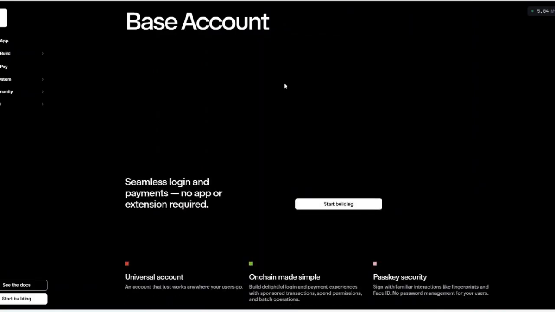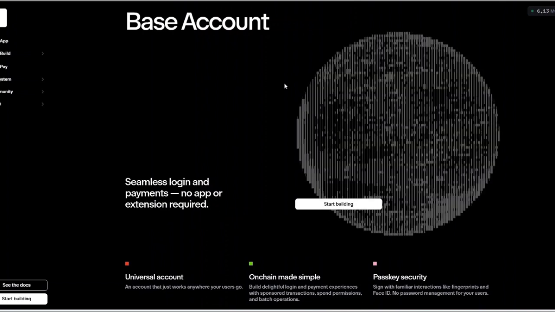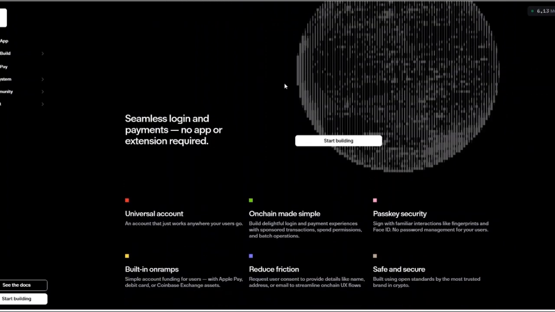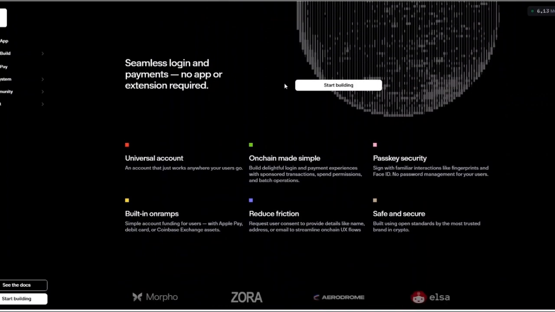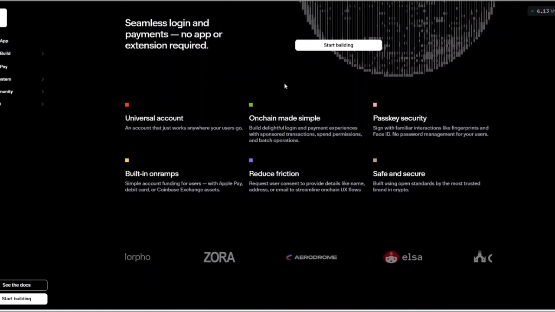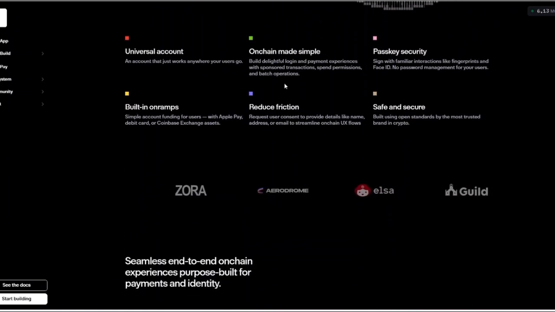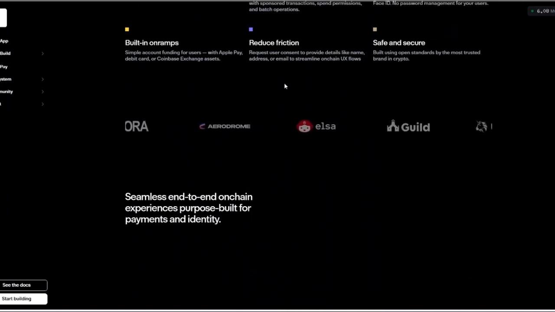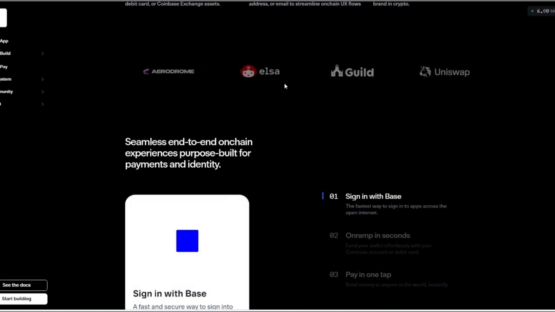Base accounts and identity. Base also introduces a unified account system. Your Base account acts as your wallet, your on-chain identity, your login for apps, your profile across the ecosystem. This removes friction and makes Web3 feel more like Web2, but without giving up ownership and control.